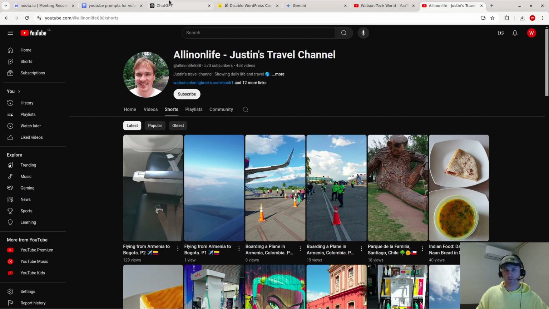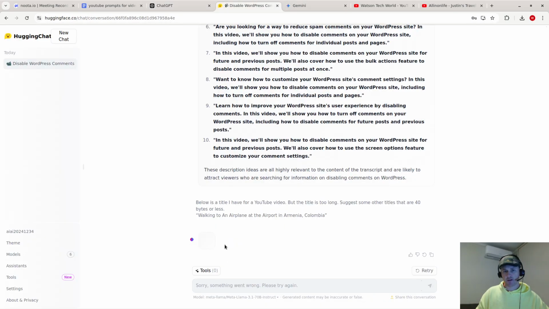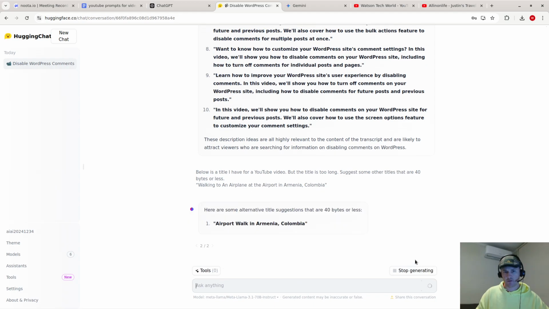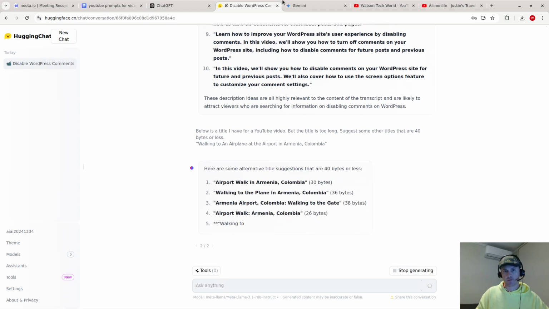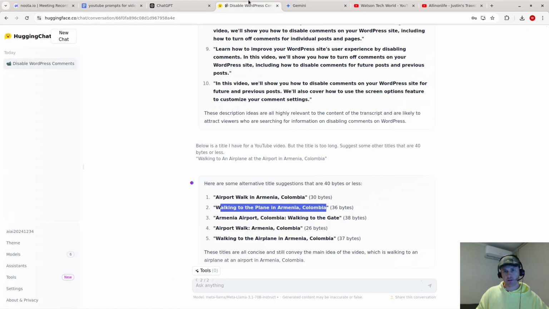Yeah, I used the paid version of ChatGPT, but the free version is still very good. And let's see, okay, sometimes Llama 3 gets an error. I think this had an error, but see if it's going to work. Okay, so Llama 3 is working now. Sometimes it'll randomly stop and get errors, but I think this is still good. Walking to the plane, airport walk. So I think Llama 3 and ChatGPT are very, very good.